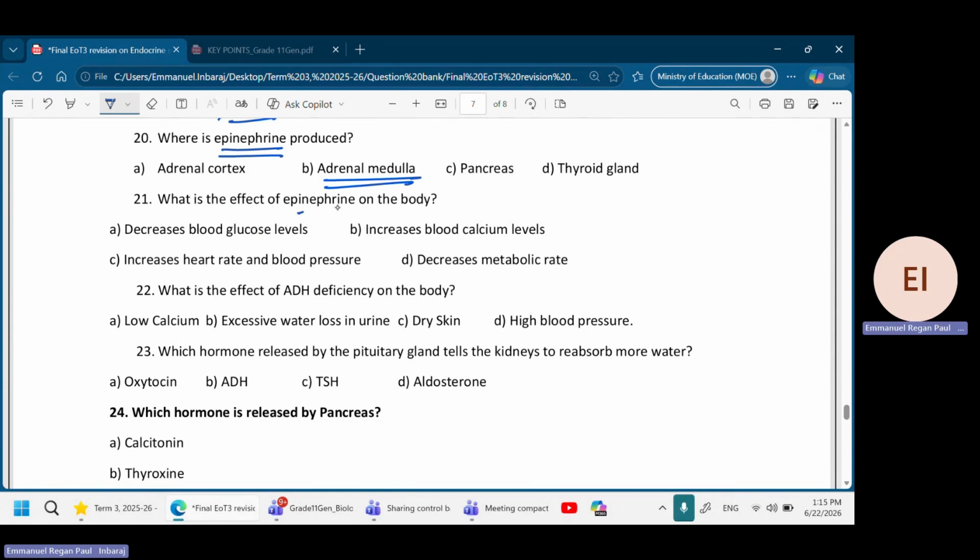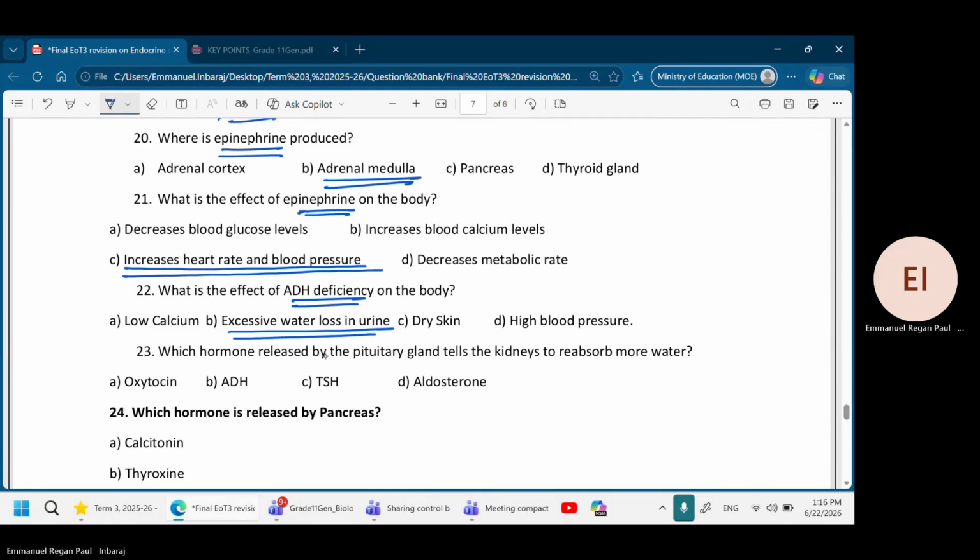What is the effect of epinephrine on the body? You see, many questions are there on epinephrine. So this is important. It increases heart rate and blood pressure. What is the effect of ADH deficiency? ADH, I told you, ADH means water. So look for it. Excessive water loss in the urine.